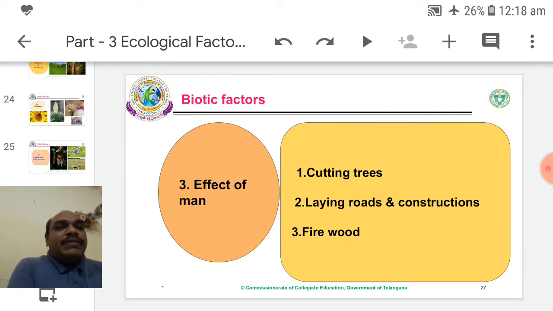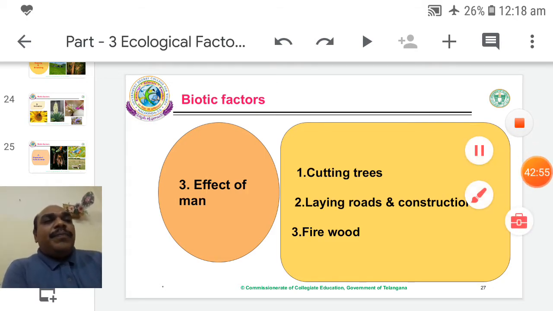Effect of man. Yes, man is ultimately a cause of deforestation because every day he removes trees, he cuts many trees for his own purpose or business purpose, or for laying roads, construction of bridges, houses, industries. So there are many individual benefits from man's activity.